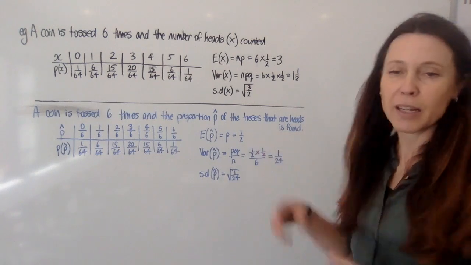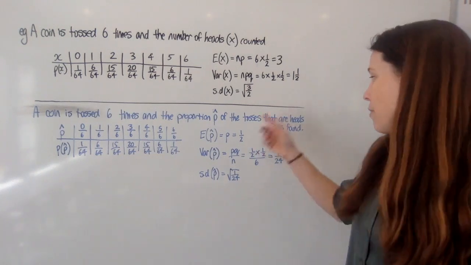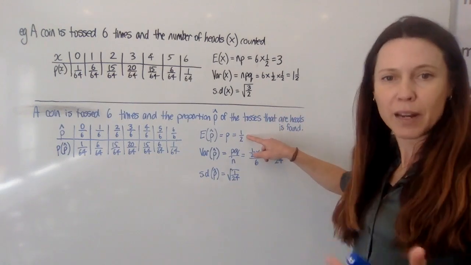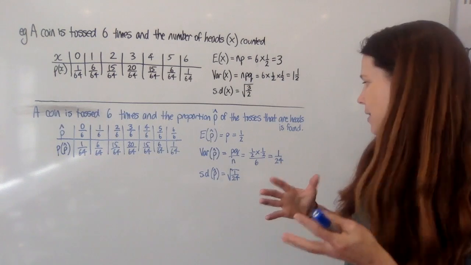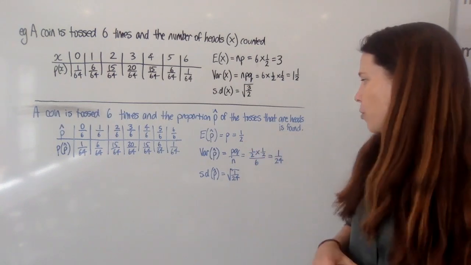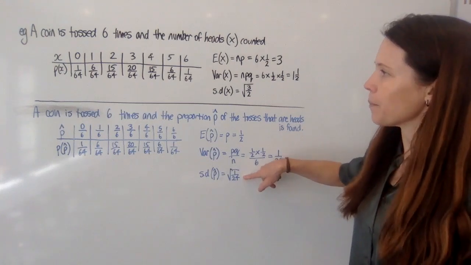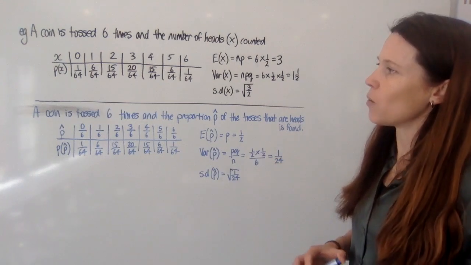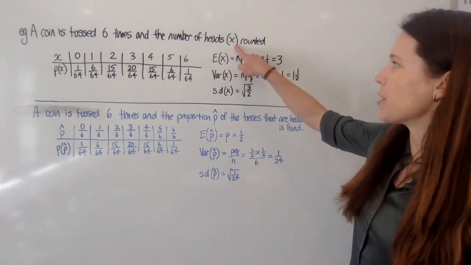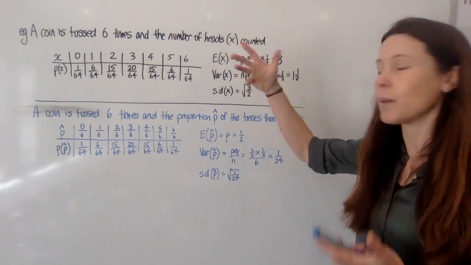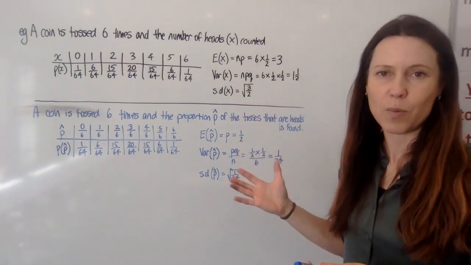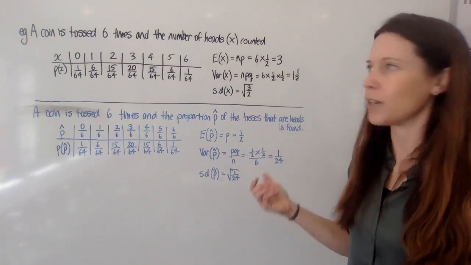This means we're expecting half of the tosses to be heads, and when we look at how that might vary and how spread out the possibilities are, the standard deviation of how spread out that expected proportion might be is this. So I think you can see now why some of the questions can be done 2 ways, depending on whether you're thinking about the number of outcomes you're expecting or the proportion of the outcomes that are a certain way. It really depends on how you define the question.